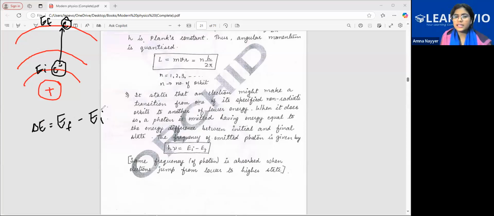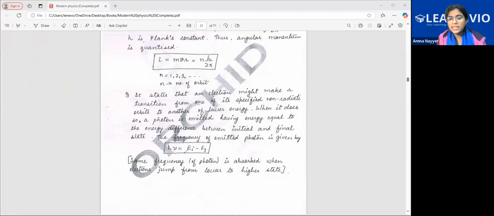Now, there is one issue with this. It's that the energy is highest at the closest orbit, and the farther you go, the energy starts decreasing. This is the greatest energy, like this. So that's why we write E initial minus E final, which is equal to h nu, which we have already studied in dual nature. Okay, this is what is written, that when a photon is emitted, it has energy between the initial and final state, and the frequency is given.